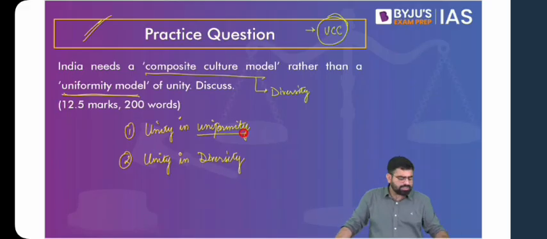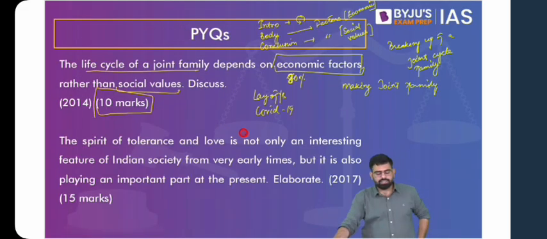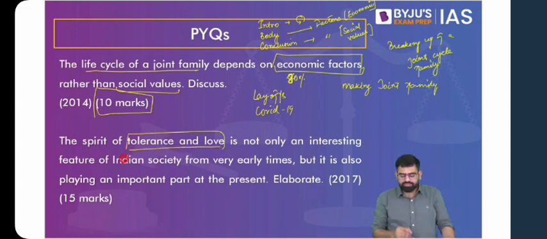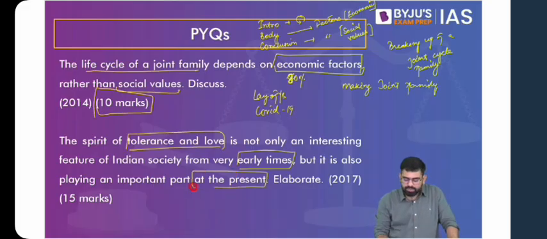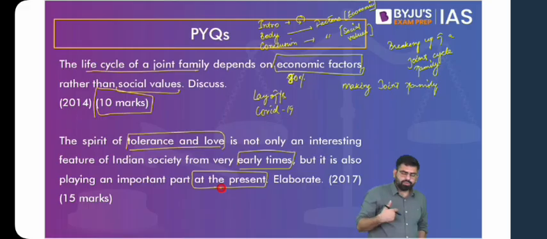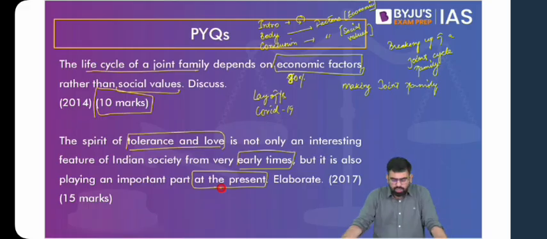This is a fairly simple question, but you just have to think what all values and ideas you have to talk about. Now, this was about unity and diversity. There's one more question that has been asked in the past, and I think I've mentioned this yesterday. That the spirit of tolerance and love is not only an interesting feature of Indian society from early times, but it is also playing an important part at the present. You can talk about this spirit of tolerance and love when you talk about the way India has preserved its diversity since the ancient times. India has been diverse since always, but it has preserved its diversity till date, keeping everyone united. How was that possible? With the idea of tolerance and love.